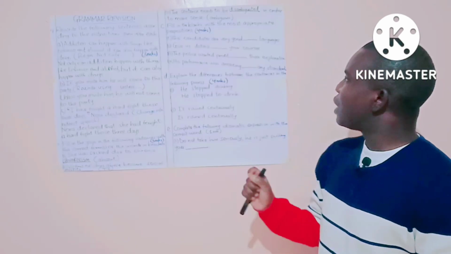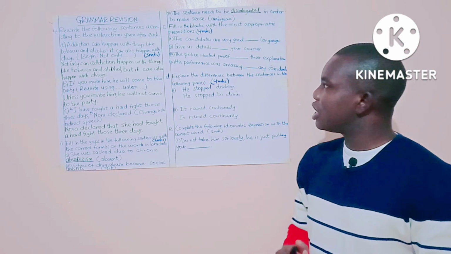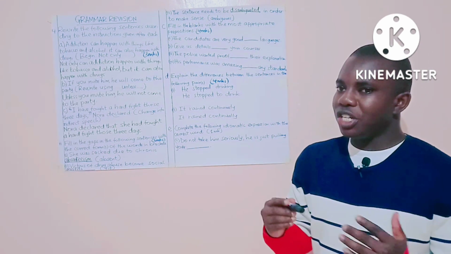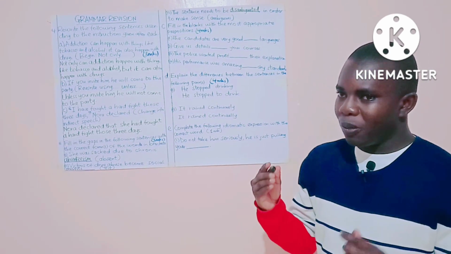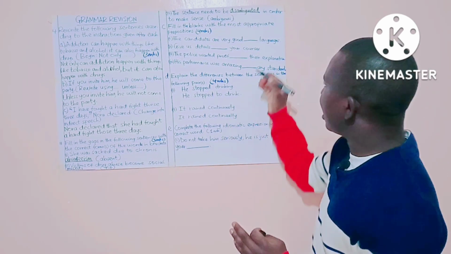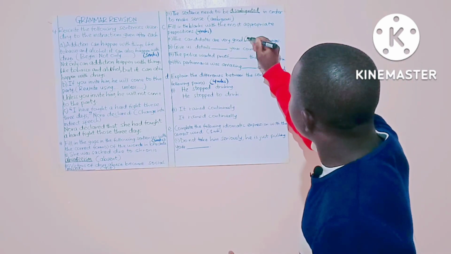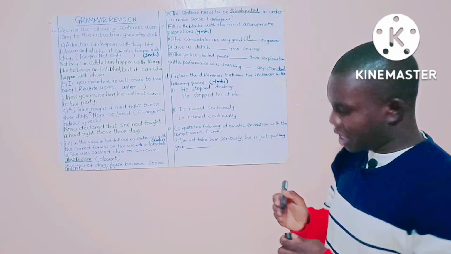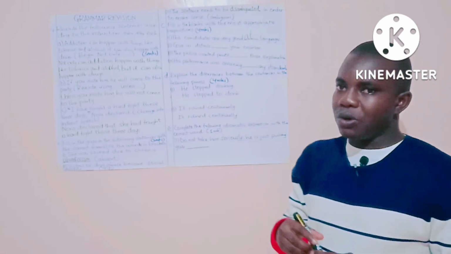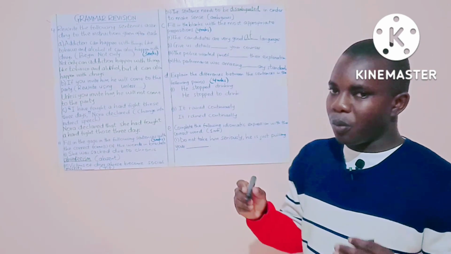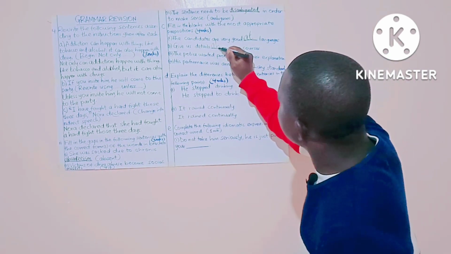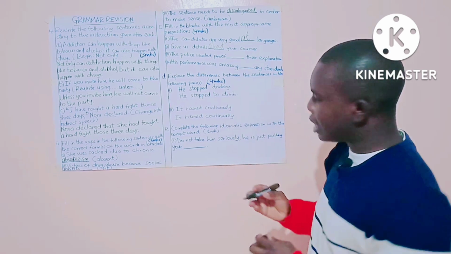Question 3, fill in the blanks with the most appropriate prepositions. And number 1, the candidates are very good dash languages. So the most appropriate preposition we place there is that the candidates are very good at languages. Number 2, give us details dash your causes. So the most appropriate preposition: give us details about your causes.